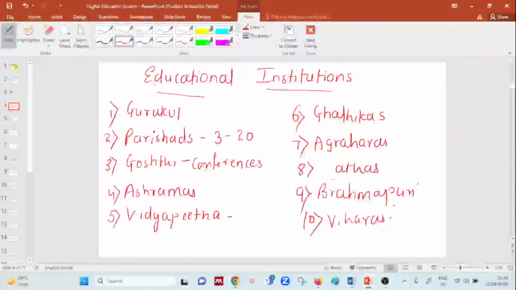Is it clear? Okay, so this is what we have studied in the form of educational institutions. So when you study educational institutions of India, this point may be very important. That's the reason I have written on the screen. You can just take a screenshot of it, so it becomes easier for you to remember and keep the options in mind.